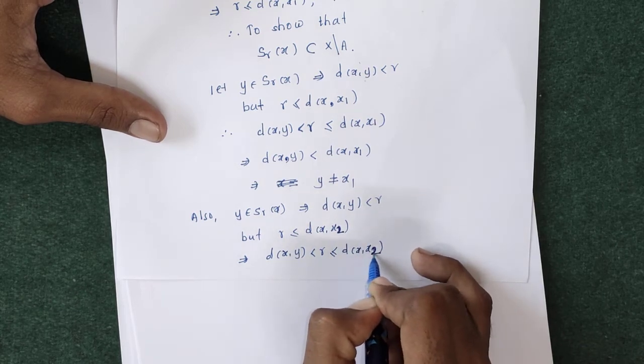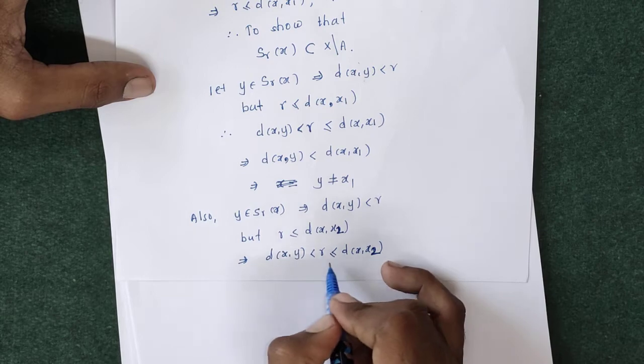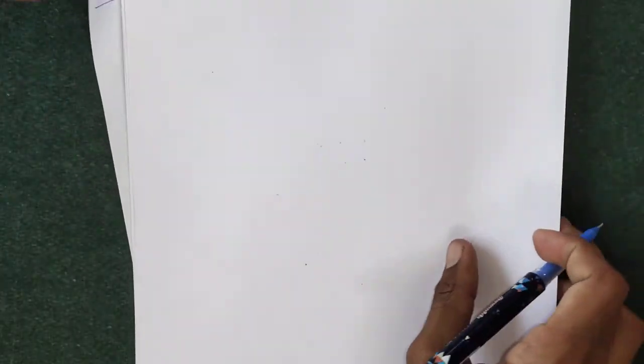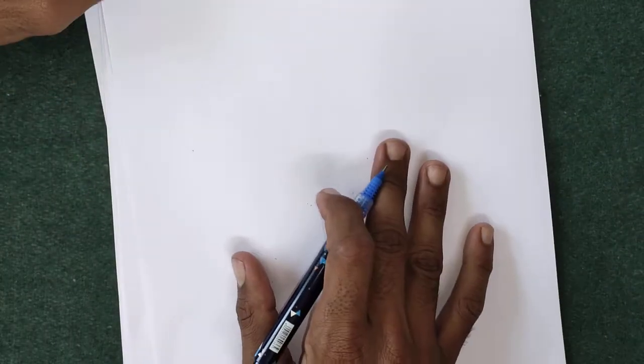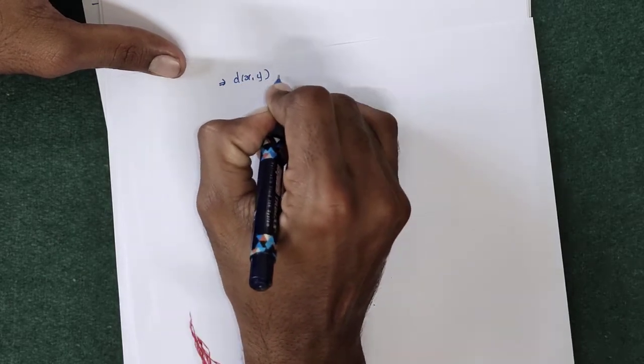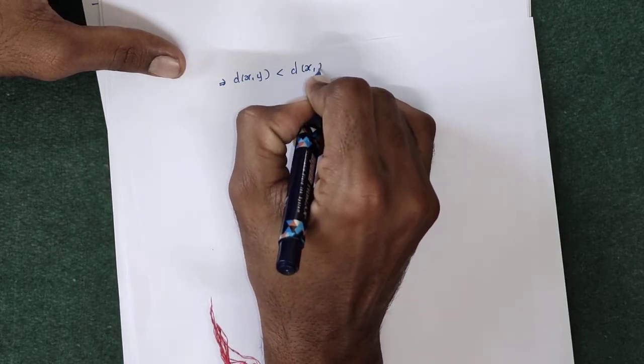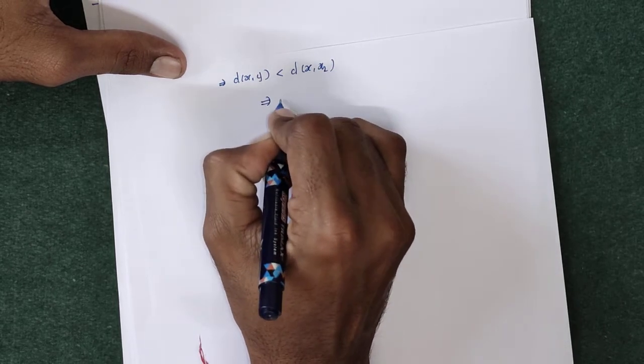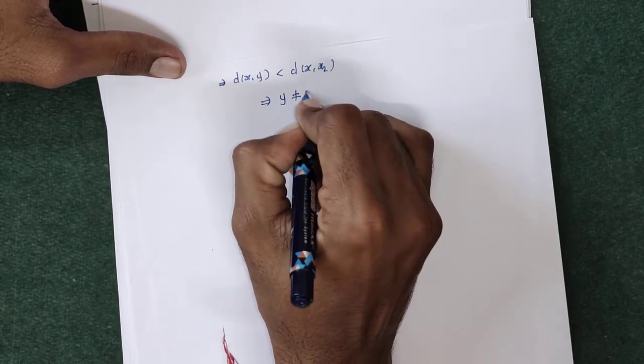So the distance of x, y is strictly less than the distance between x and x2. So this implies y is not equal to x2.